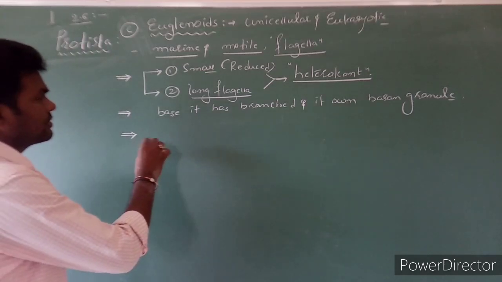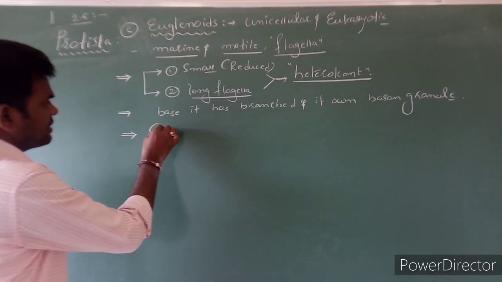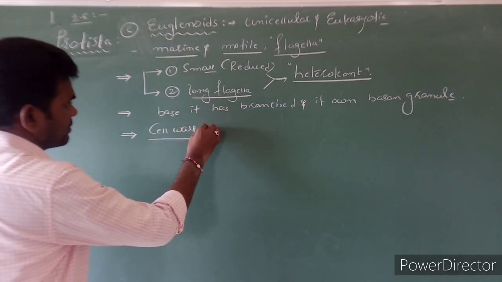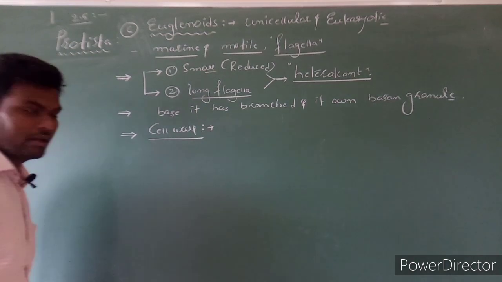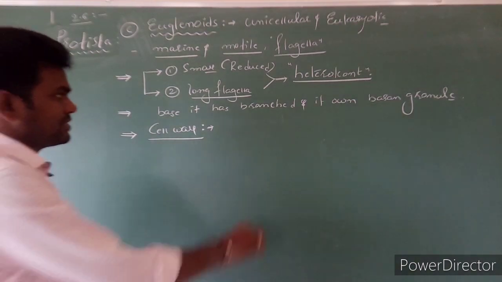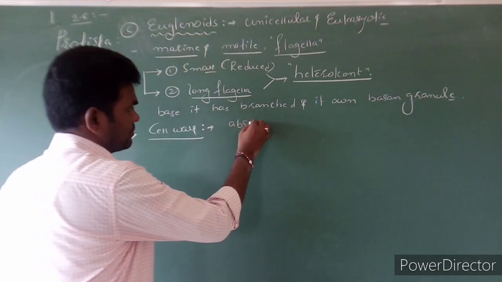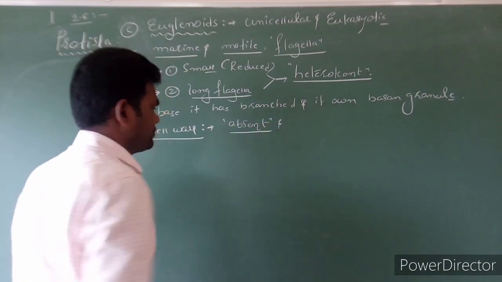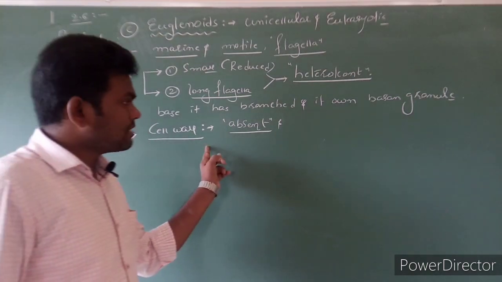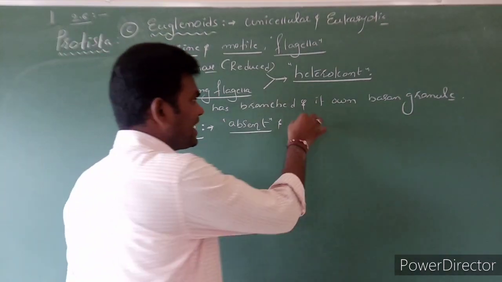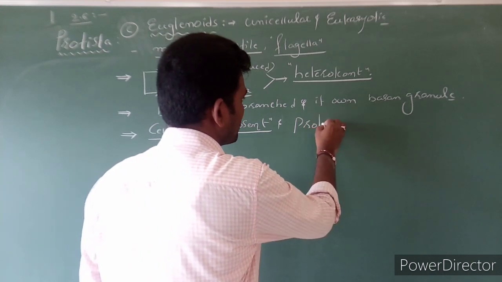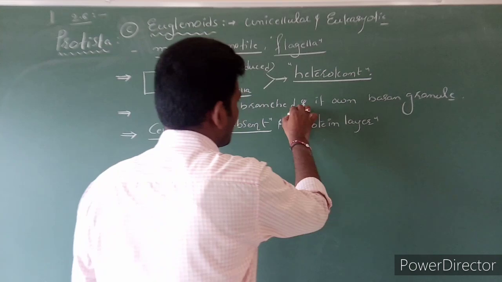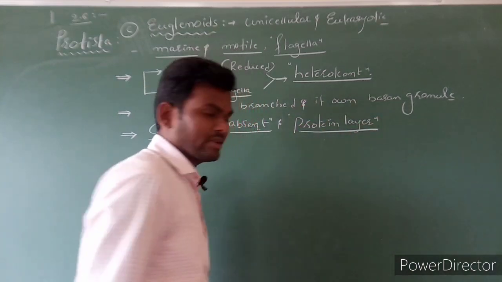Next, we focus on the cell wall. The next character is the cell wall character. Clear? And here the cell wall is absent. Instead of a cell wall, a protein layer is present.